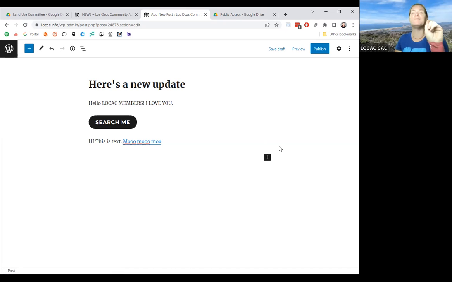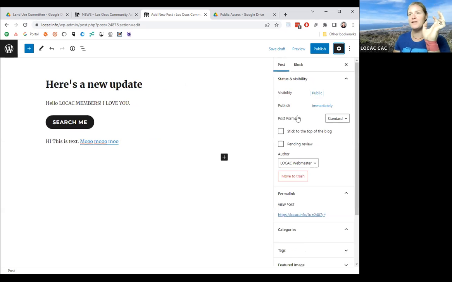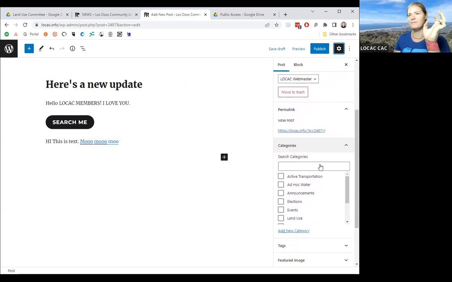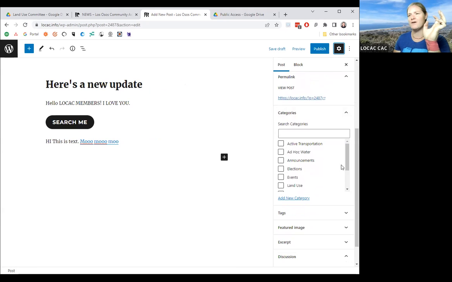Then, now this is really important for it to really work nicely and to not make me have to go back and do more stuff for optimizing it. You're going to want to click on the little gear. Okay. If you forget it, I don't really care if you don't really care. But if you click on the little gear, you're going to scroll down and there's all these little categories, and the categories, if we decide to use them all the time, oops, I spelled one wrong, bad me, I can fix it. These categories matter, right? Because if someone's trying to find an event or whatever, then this is the way you do it.